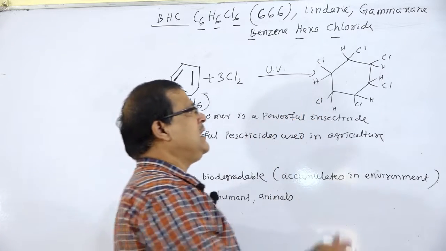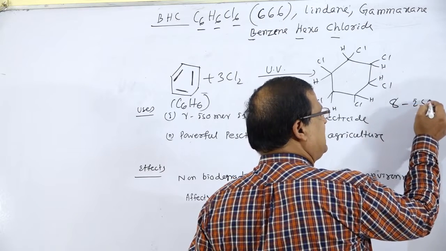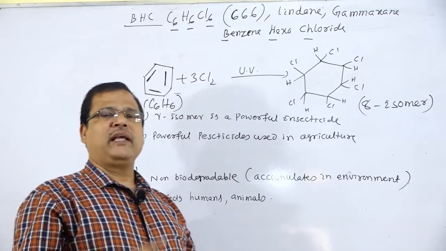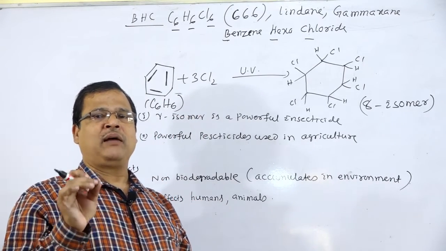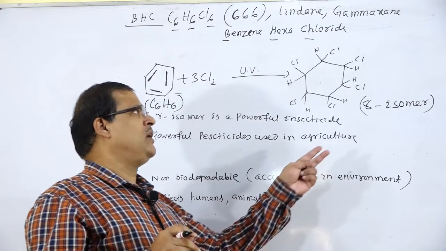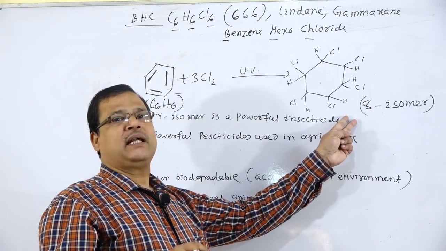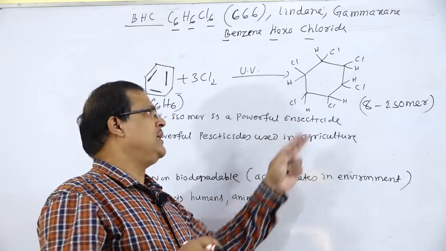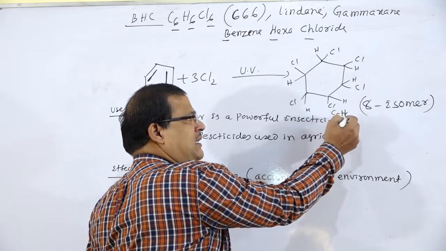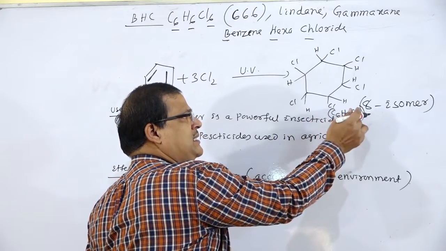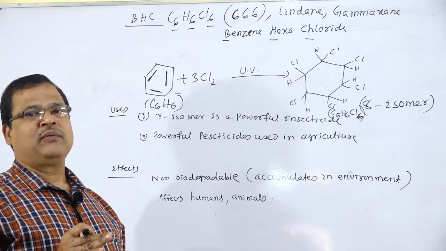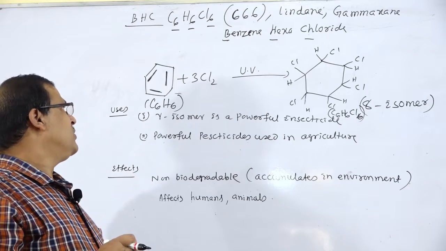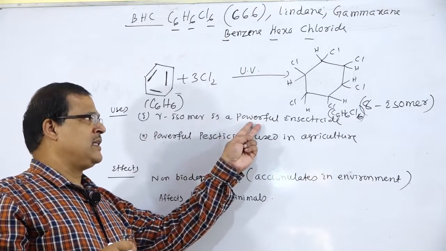C6H6Cl6 exists in 8 isomeric forms, the alpha, beta, gamma, delta, etc. Among them, the gamma isomer is a powerful insecticide known as gammaxane. So benzene hexachloride exists in 8 isomeric forms, and among these the gamma isomer is a powerful insecticide.